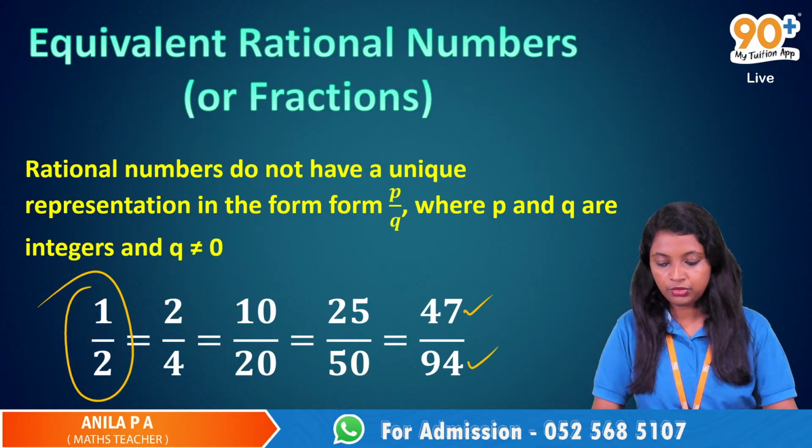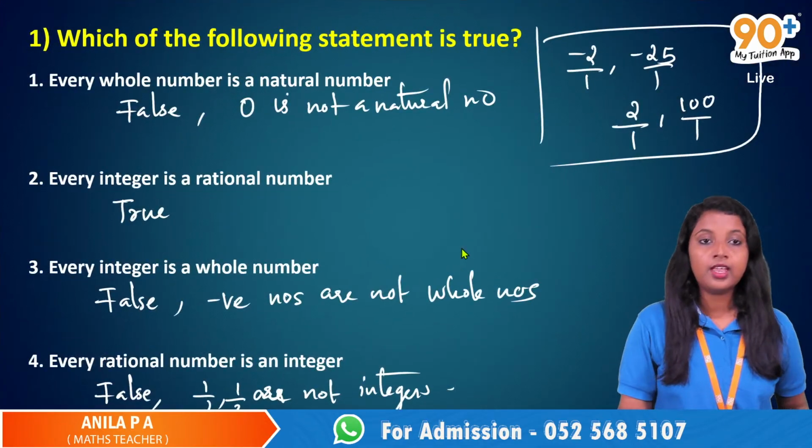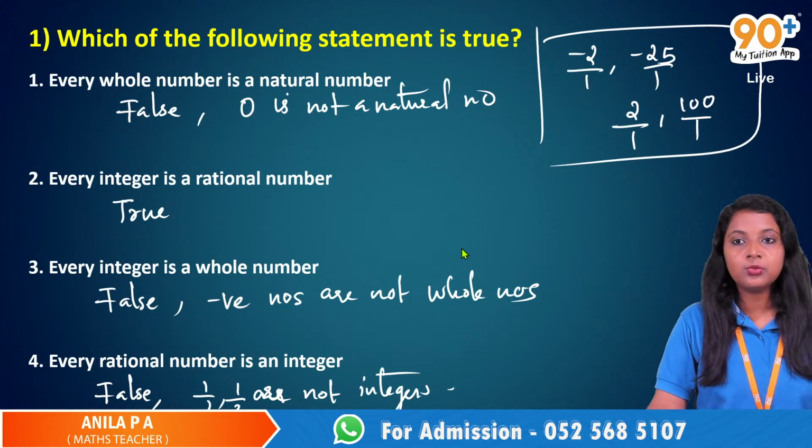Can you show the fourth question? Yeah. Every rational number is an integer. That was the fourth question.